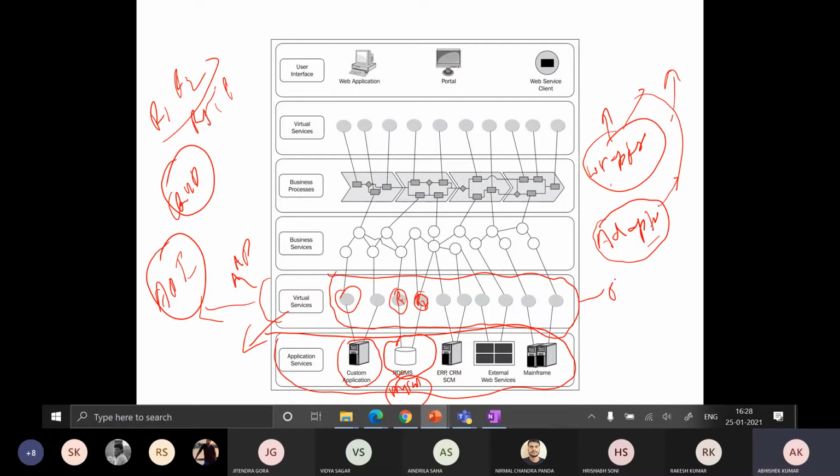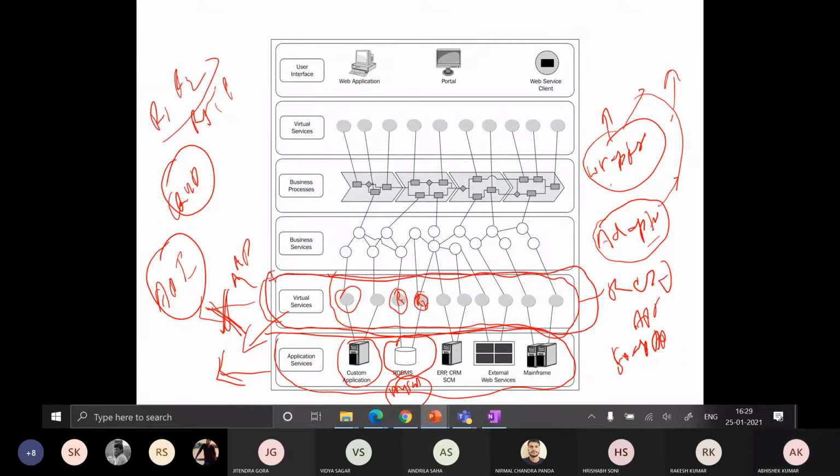What is the new form? The REST APIs and the SOAP APIs, right? So these are the existing applications. Everyone getting my point or not? Yes, sir. Okay. So in the previous architecture, before service oriented architecture, this was not there, right? But after service oriented architecture, this new layer comes into picture.